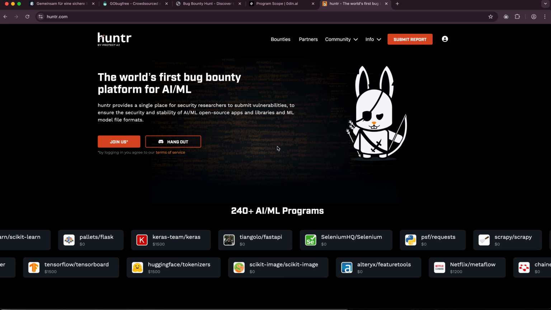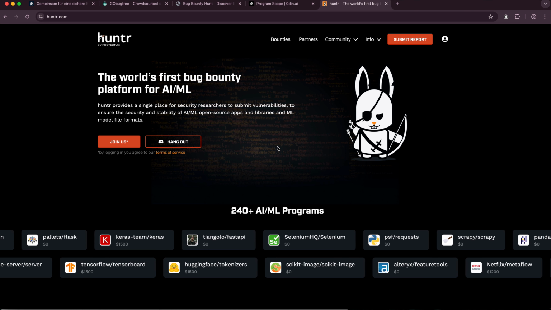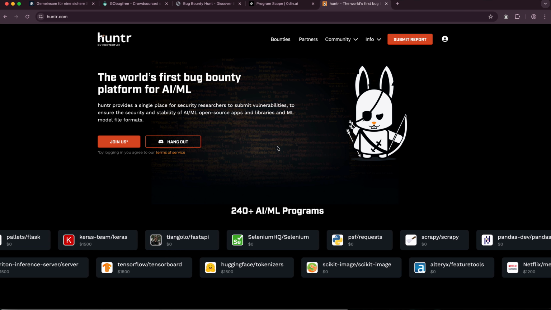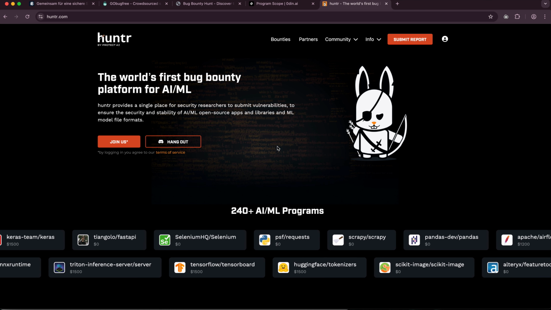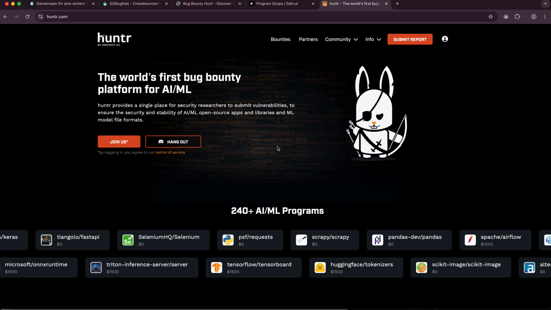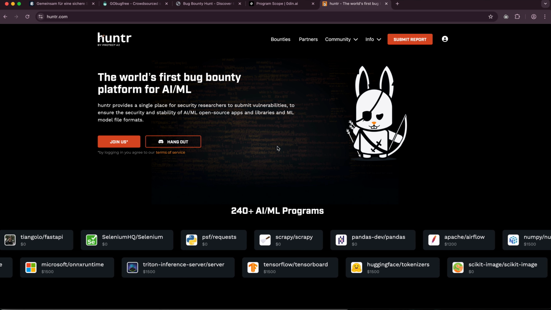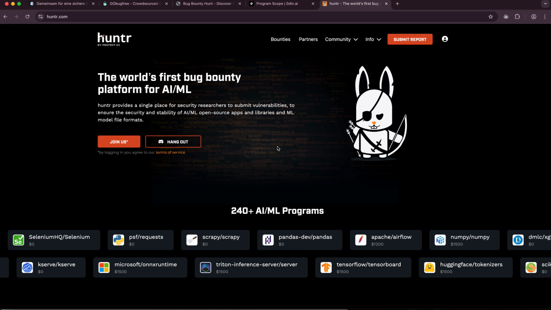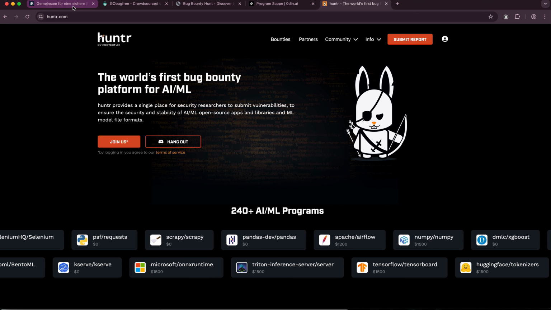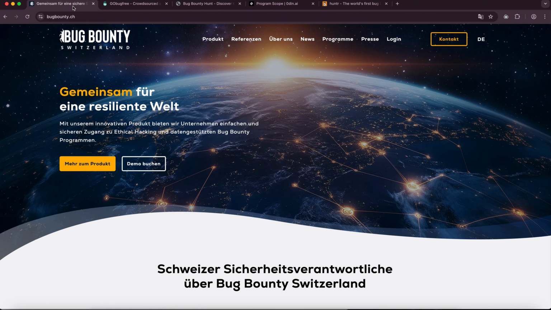So those are my 5 favorites. There's a lot of others, and at the end of the day, it doesn't really matter. If you go with HackerOne or Bugcrowd or Intigriti or any of the other much more well-known places, if you know your stuff and dedicate your time to it, you can find vulnerabilities. But I just wanted to share these because I got a lot of private messages asking which ones I'm using, where I hack, and which ones are trustworthy. I had good experience with these I've shown you today.